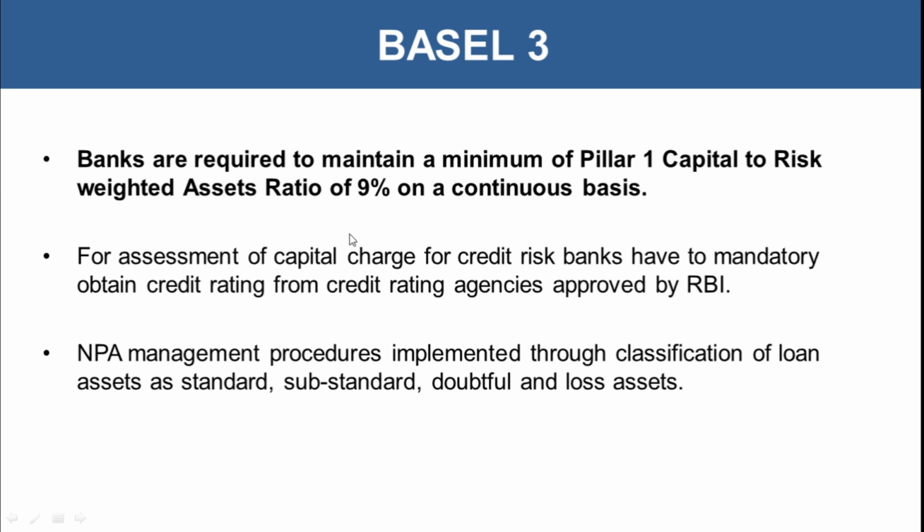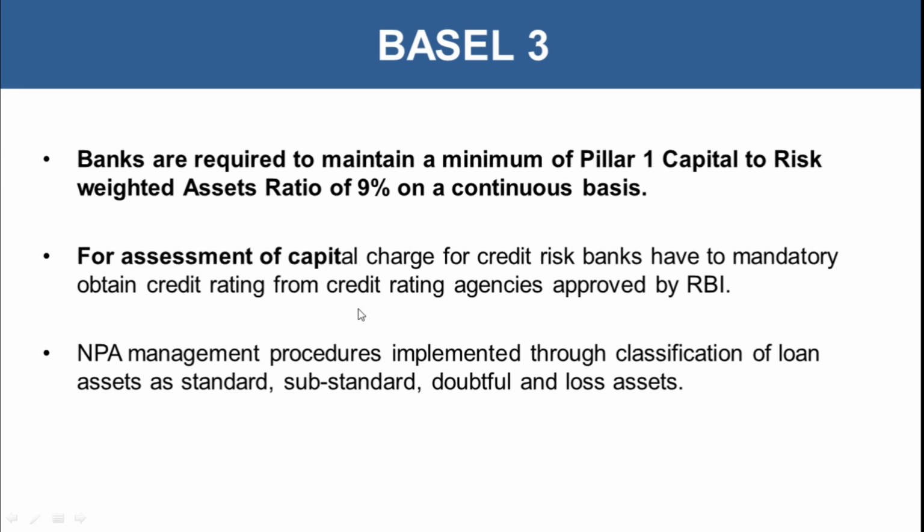As we saw in Basel I and II, it was at 8%, but here it was increased to 9%, looking at the increasing risk involved in this banking business because of the competitiveness increasing and the whole new technology innovation and growing advancement in this particular sector. So along with that, risk was also increasing, and the demand for these banking products was at peak. So it was important to increase the minimum capital adequacy at bank to 9%.